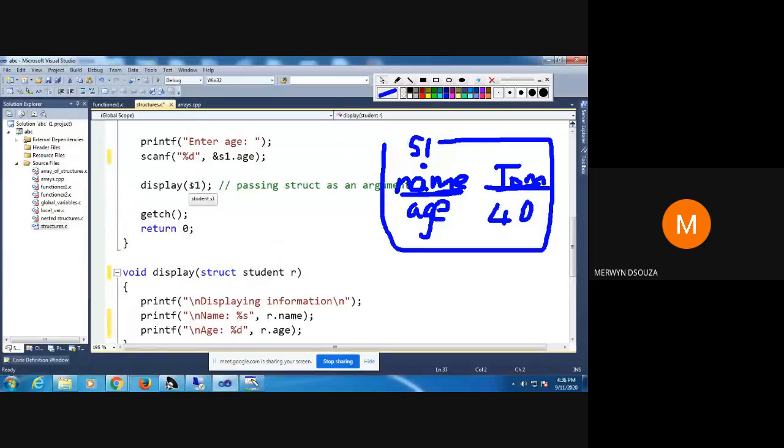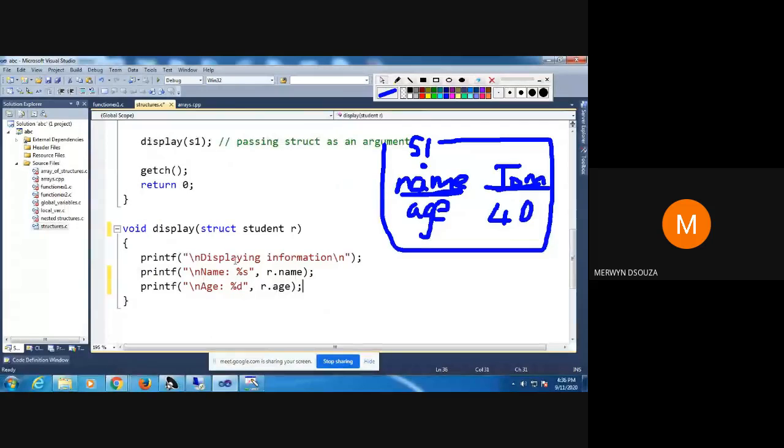So when you pass the value S1, the same S1's values are stored. S1 and R mean the same thing. So suppose you stored in S1's name Tom and S1's age 40. So here when you are displaying, you will get the name as Tom and you will get the age as 40. Okay.